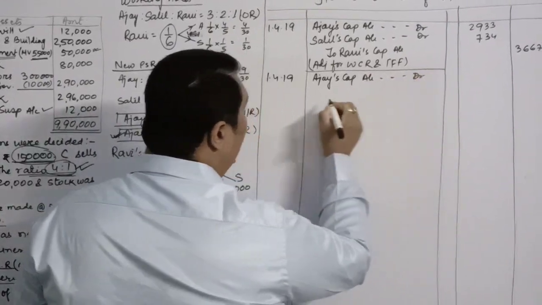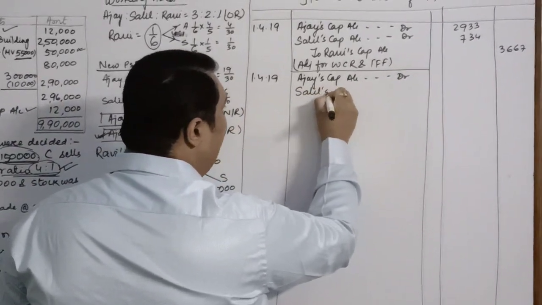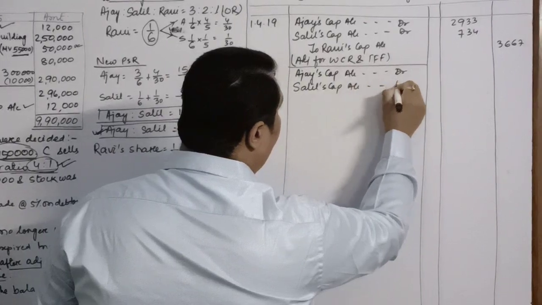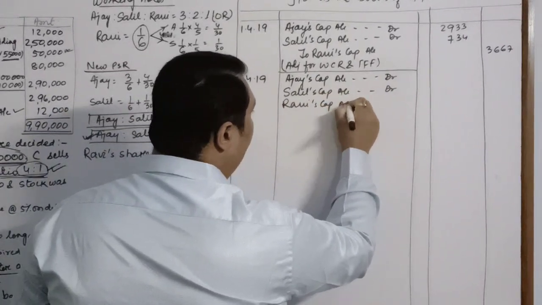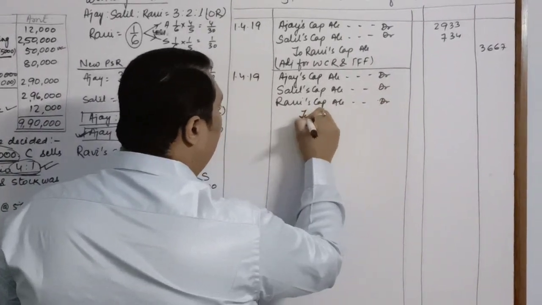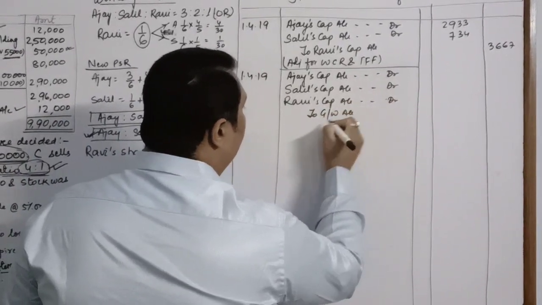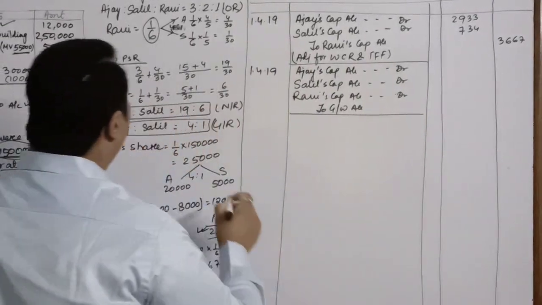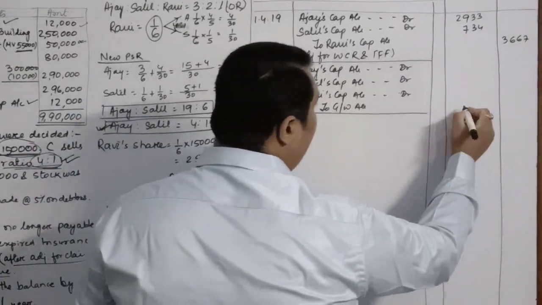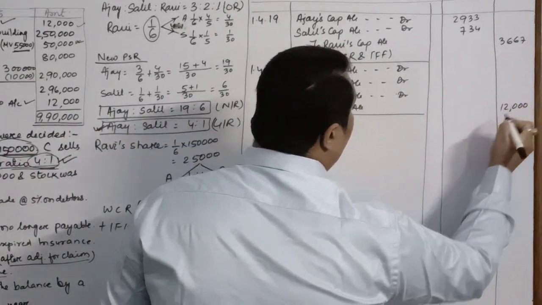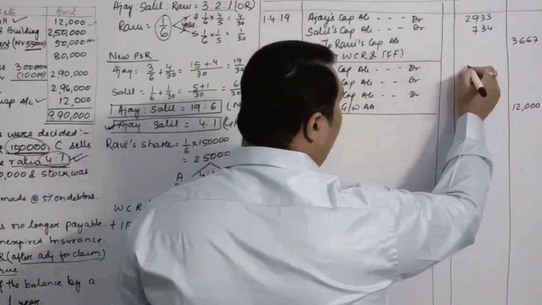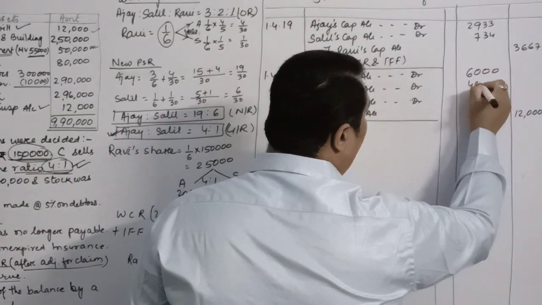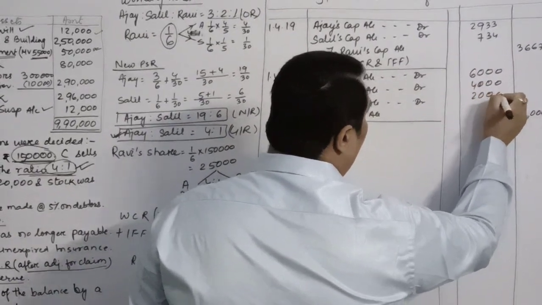So Ajay's capital account debit, Salil's capital account debit, Ravi's capital account debit to goodwill account. So this is goodwill written off. The amount of goodwill was 12,000. So we will distribute this 12,000 in the old ratio, which is 3:2:1. So it will be 6,000, 4,000 and 2,000.